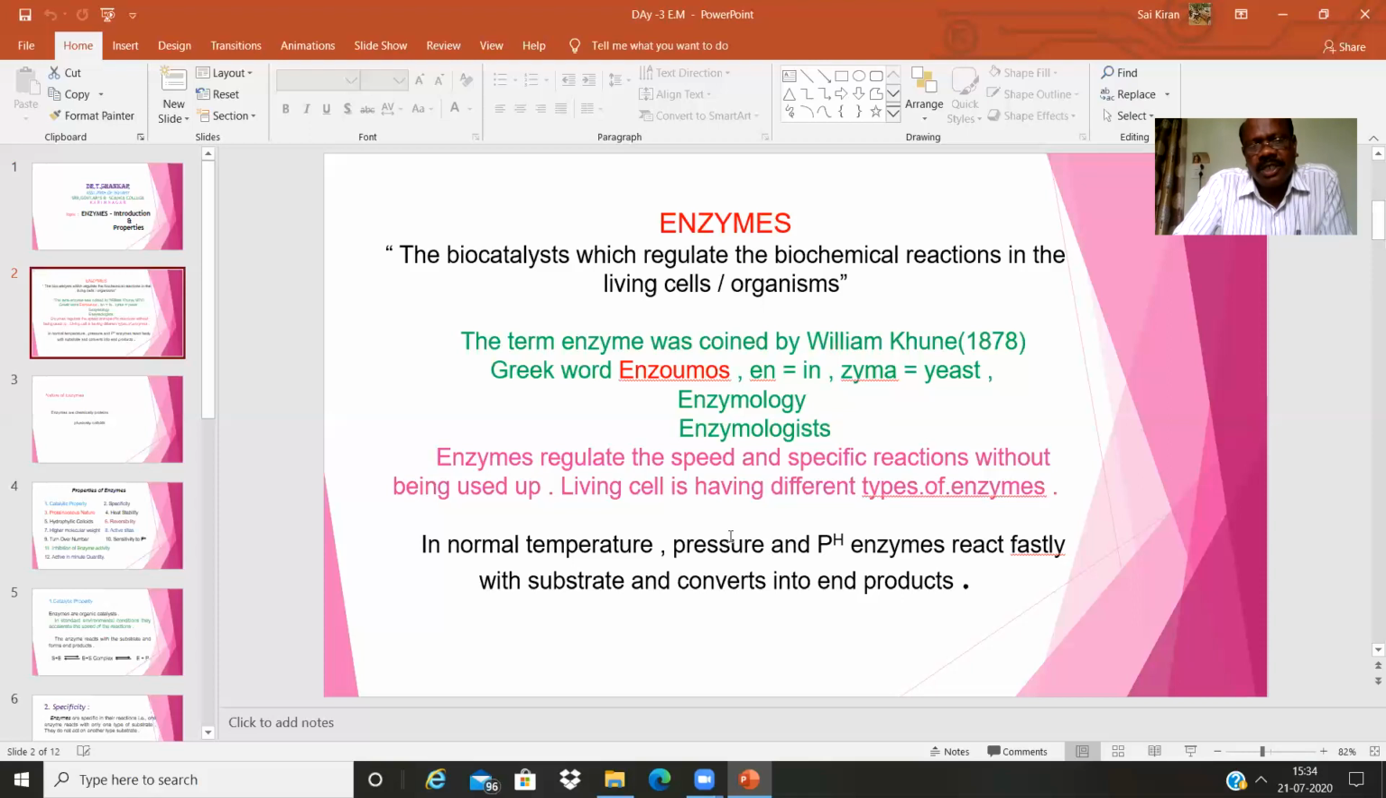As already explained, enzymes regulate the speed of specific reactions without being used up. Because they are catalysts, they only accelerate the speed of reactions. Approximately 300 enzymes are made in only one cell. So a living cell has different types of enzymes.